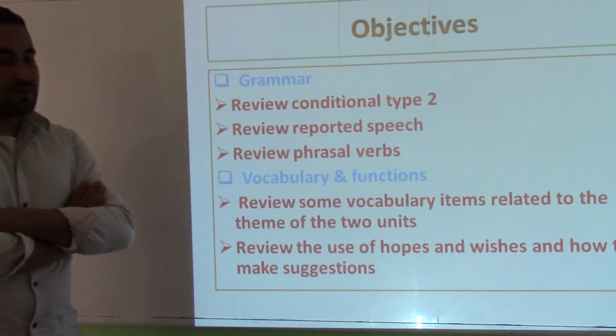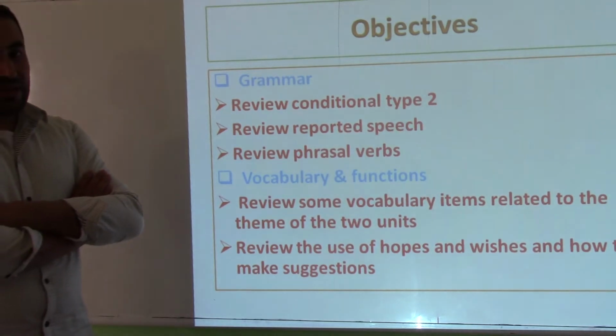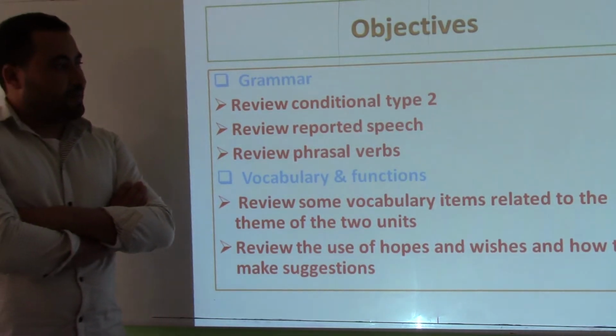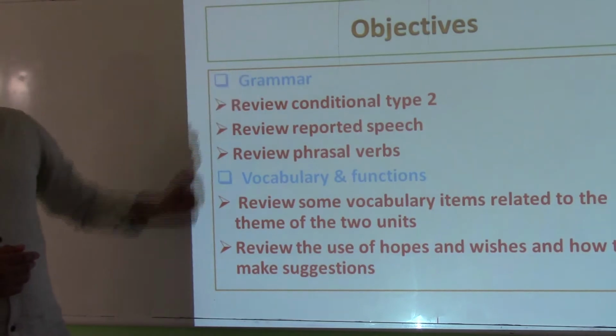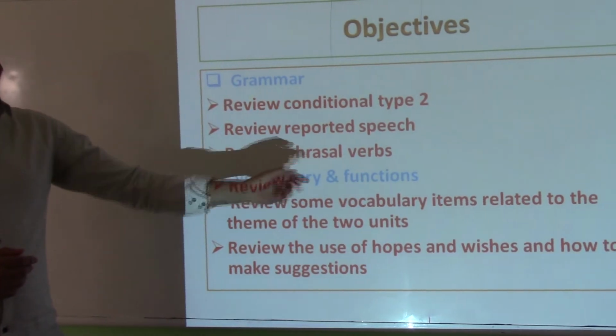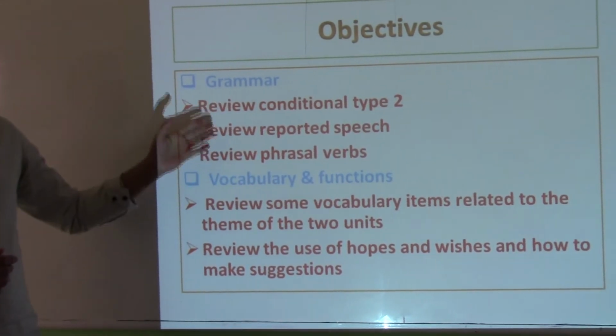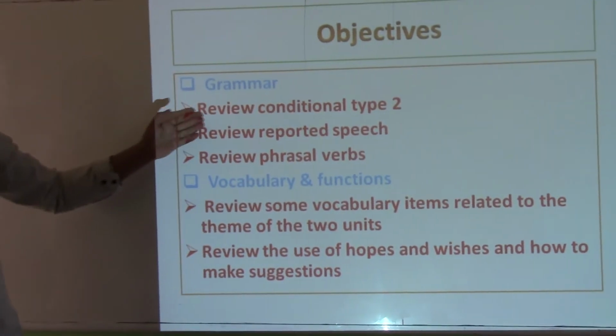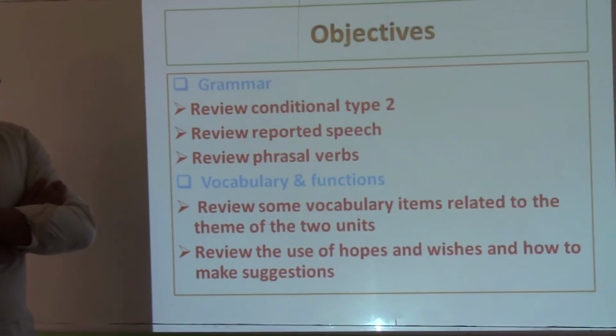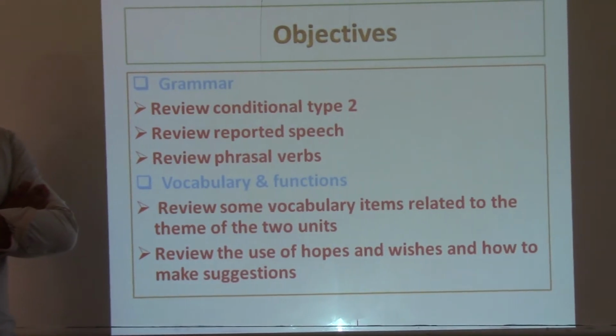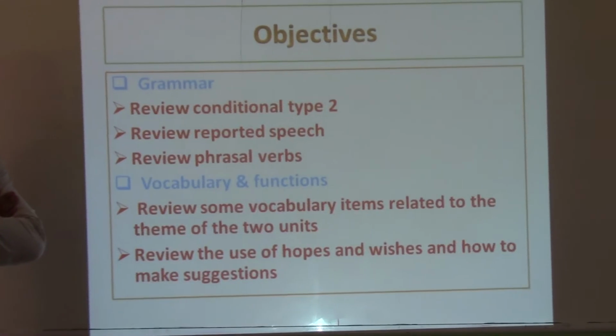So the objectives of this session are the following. We are going to review grammar and vocabulary and functions. As for grammar, we are going to review conditional type 2, reported speech, and phrasal verbs.